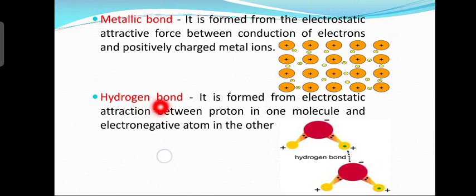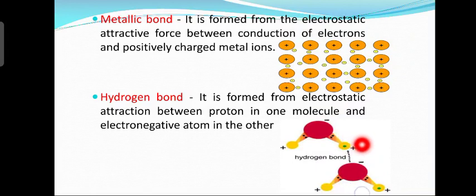Next type of bond is called hydrogen bond, okay. How it is formed? It is formed by the electrostatic attraction between what? Proton of one molecule and electronegative atom of the another molecule. So it is bond formed between proton or hydrogen of one molecule and the electronegative atom of another molecule. Okay, you can see here hydrogen bond given. There is a negative ion, there is a positive ion here.